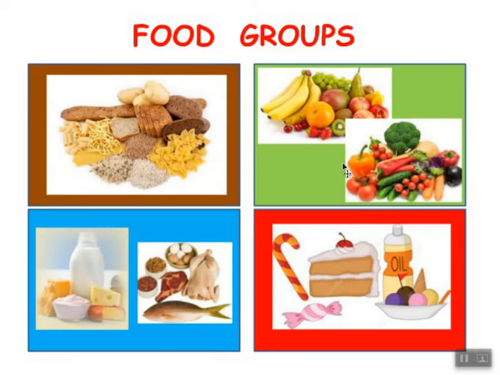The vitamins and minerals. Very good. Now here we have dairy products and we have cheese, we have eggs, we have chicken, fish and meat. All of them contains proteins. In the last picture we have oil, we have a piece of cake, we have candies, and all of these food contains fats.